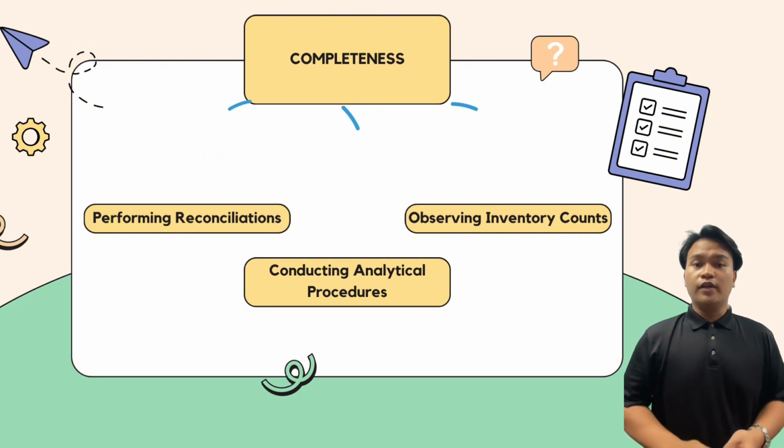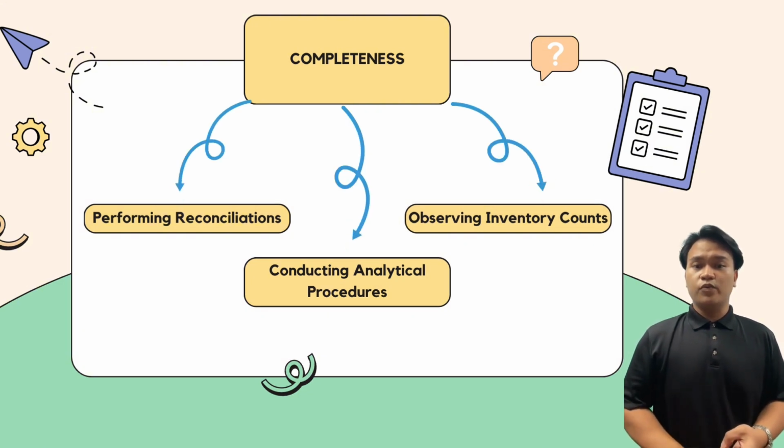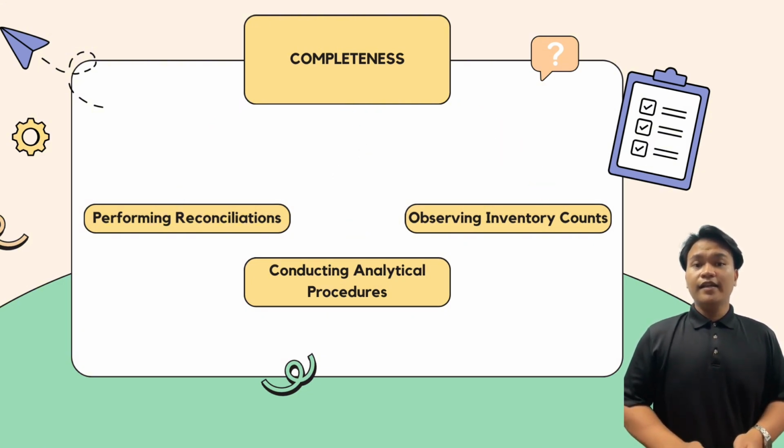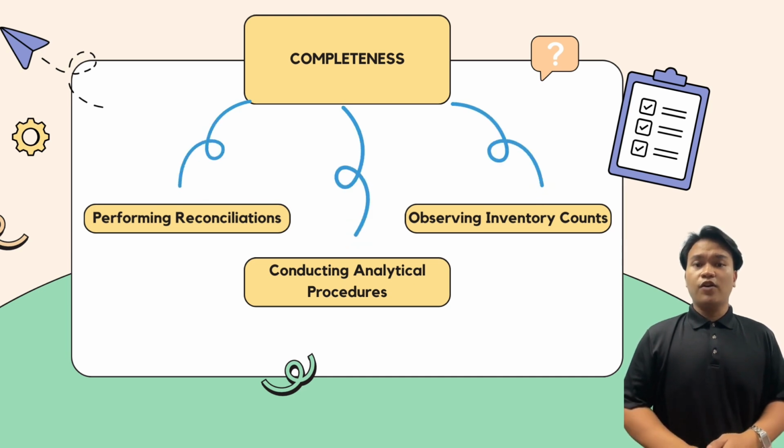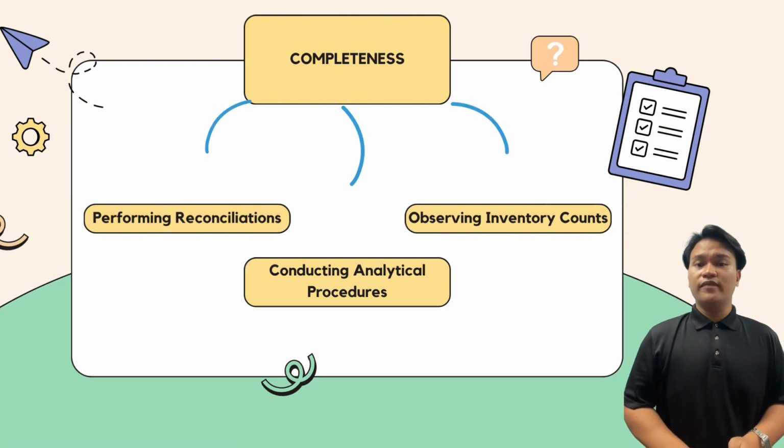Number 2, conducting analytical procedures, which is they analyze inventory turnover ratios and compare them to industry standards to identify any unusual trends or gaps. And the last one is observing inventory counts, which is they conduct or observe physical inventory counts and compare the results with the inventory records. These steps ensure that no inventory items are omitted from the financial records.